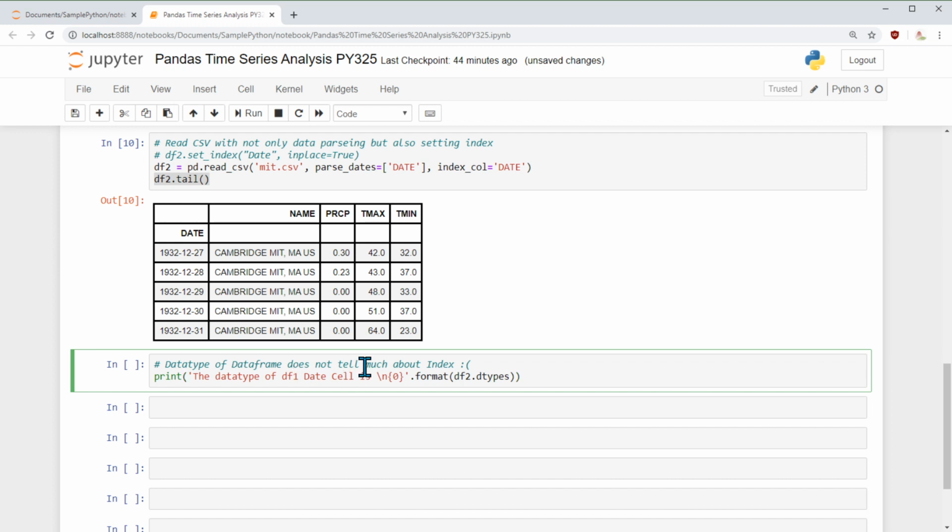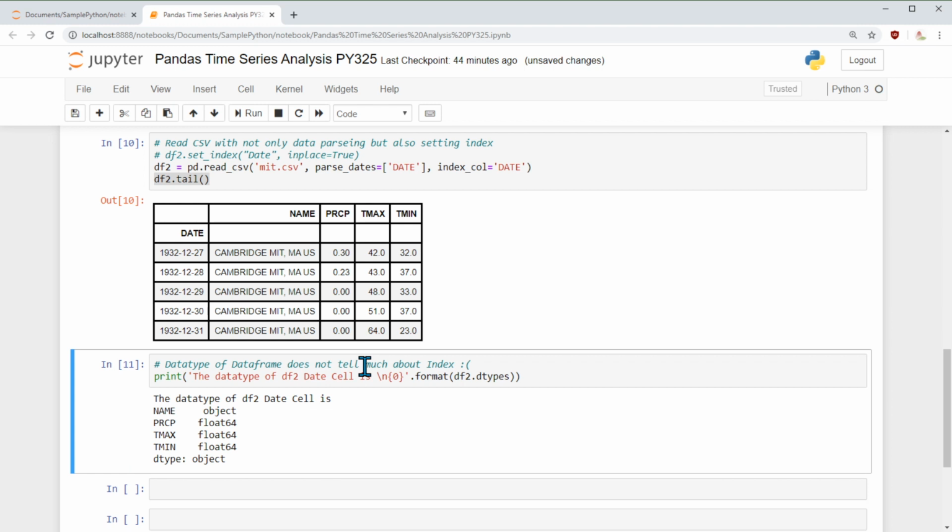So this should be 2, and I say print me the data type, and it says the data type is object, float, float. That's because the date is an index, it doesn't show up here. Then comes the name, and then comes the three numerical parameters of type float.